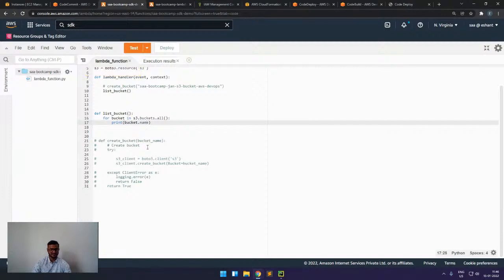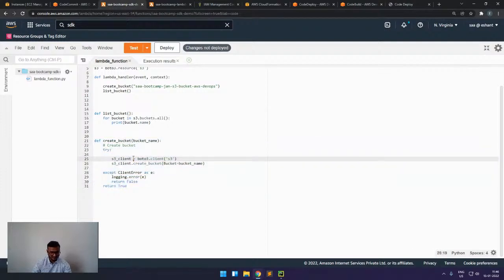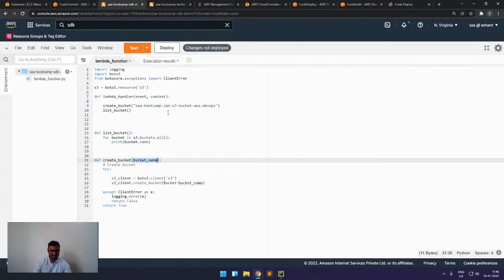Now, suppose you have to create some bucket. For that, we also have an API. This is the method, where we are creating a client, and then we have this create_bucket call, and in this we are giving the bucket name. The bucket name is coming from here.